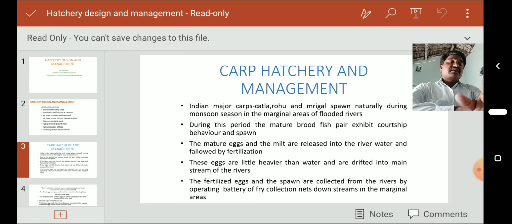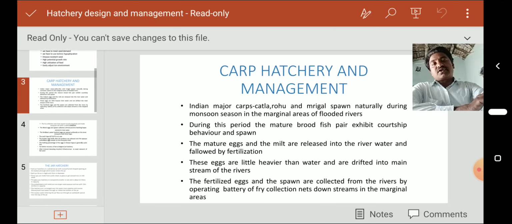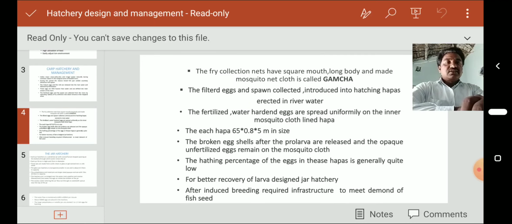So in marginal areas, some amount of hatchlings or eggs are there. Those eggs are collected especially by canvassing, nylon canvassing, or any other nets like those. The local fishermen collect them, and these eggs and hatchlings are introduced into their cultivated areas.